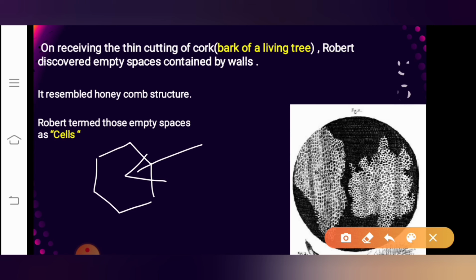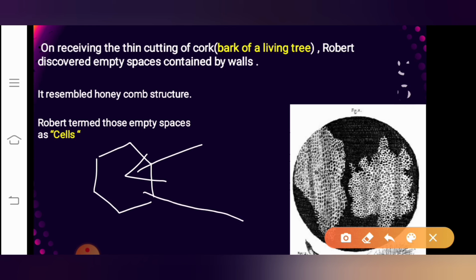But he wanted to study in more detail, so he chose the cork of living trees. Then he concluded that every living organism is made up of such compartments, and in living cells the compartments are filled with some kind of juices.